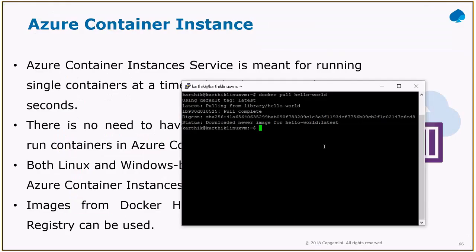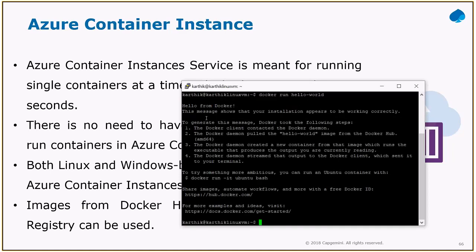So let me just try to run this image. To run the image, we can say docker run hello-world. Press enter. Look at this. Now it started. See here, that application is running: Hello from Docker. So it shows that your installation is working correctly. Everything is done properly.